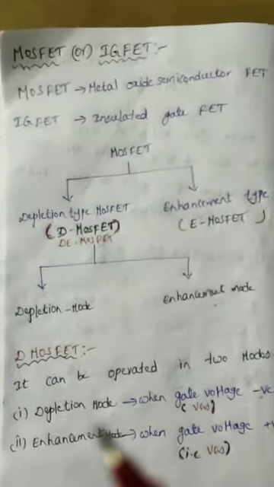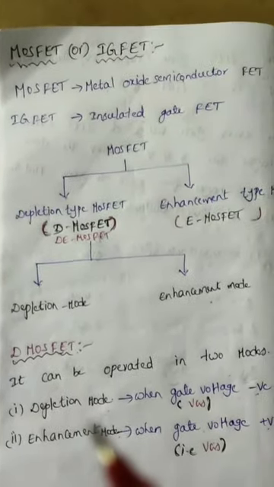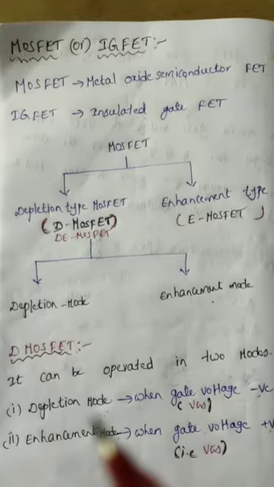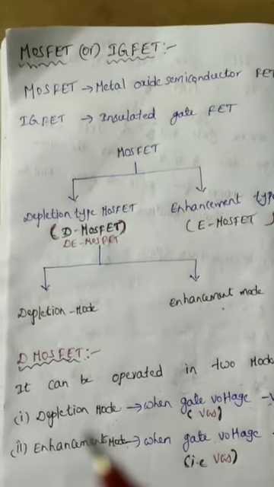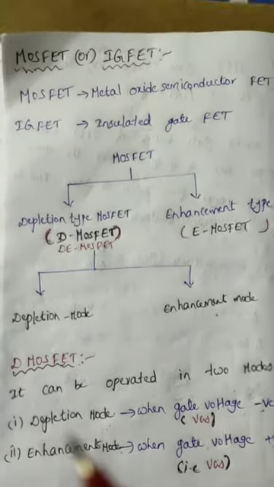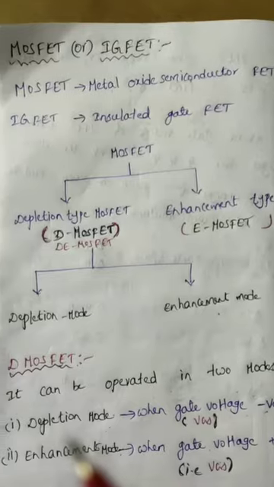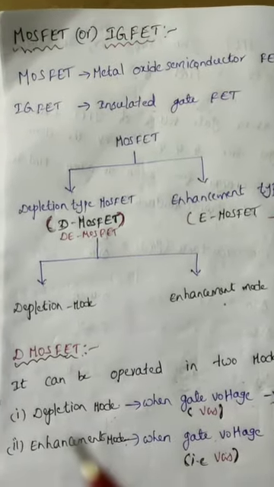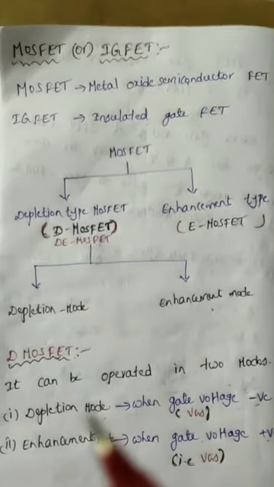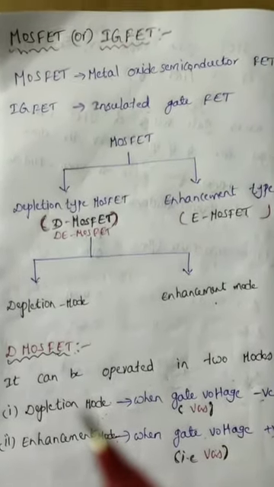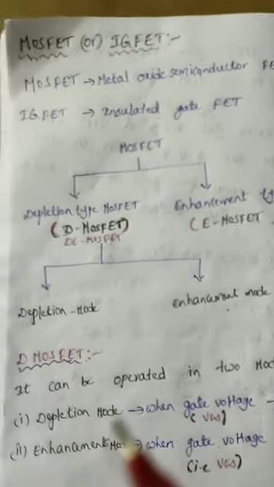In previous video lectures we discussed JFET. In today's class we are going to discuss MOSFET. MOSFET is also called IGFET. The MOSFET full form is M for metal, O for oxide, S for semiconductor: metal oxide semiconductor field effect transistor. The IGFET full form is I for insulated, G for gate: insulated gate field effect transistor.